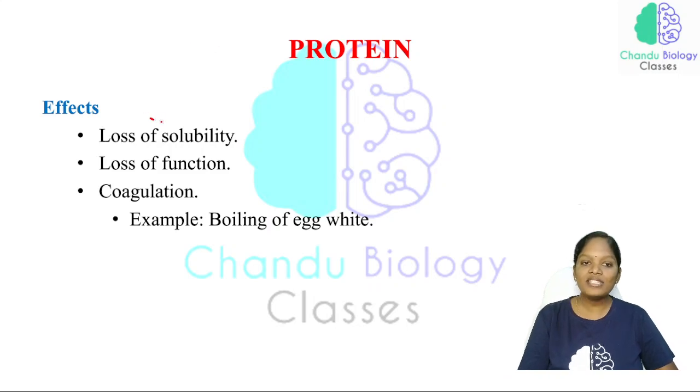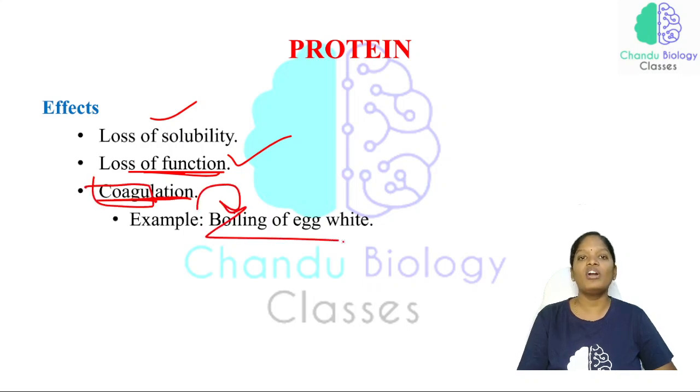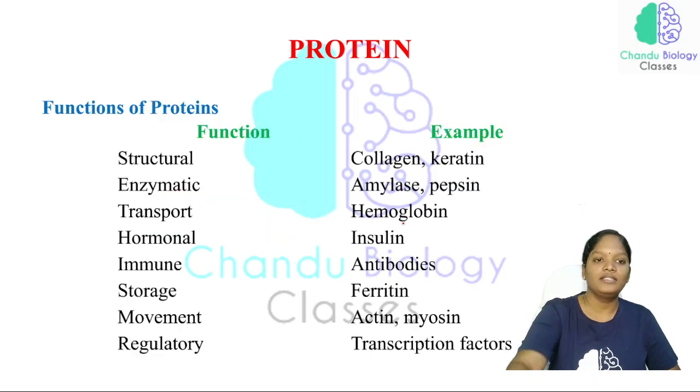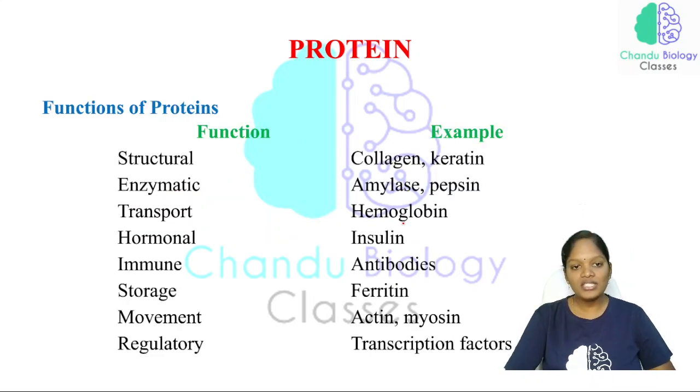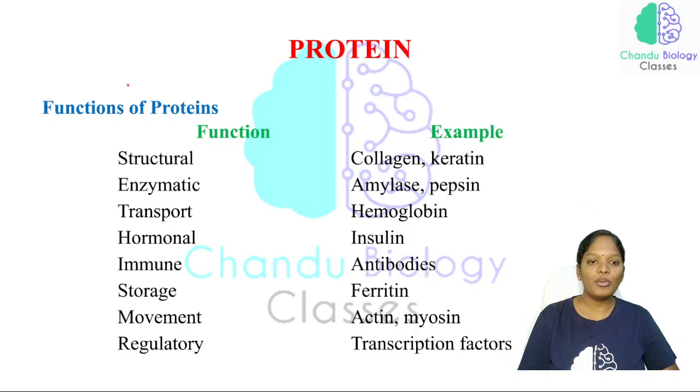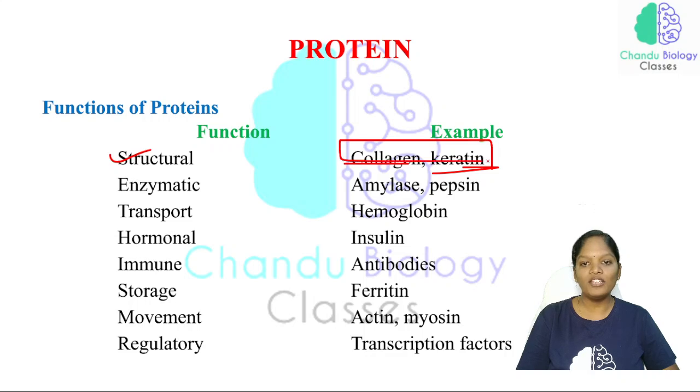So it is losing its solubility, losing its function, and coagulation. The best example for coagulation is the boiling of egg white. Now, what are all the functions of a protein? The functions of protein: there is a structural function, collagen and keratin, which are very important for the structure of bone as well as hair. So they are the structural proteins.